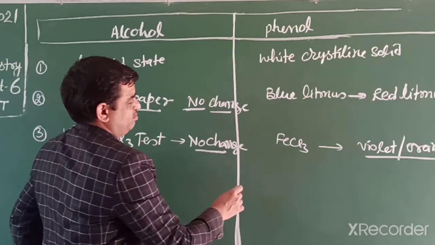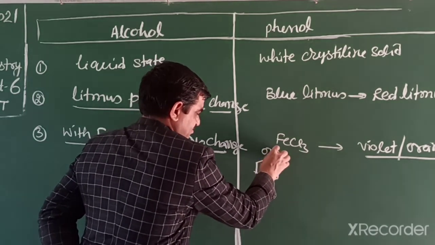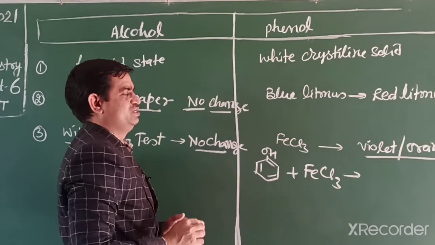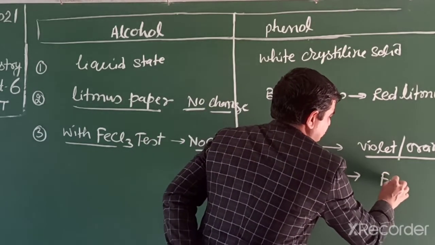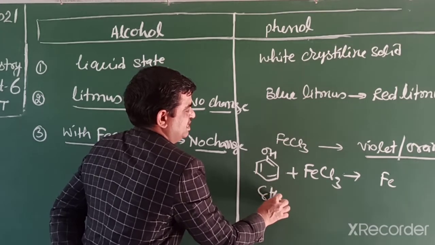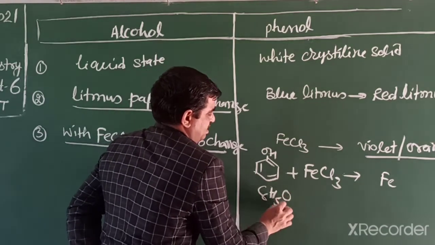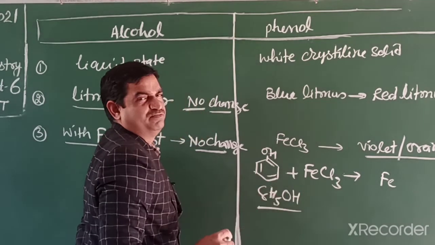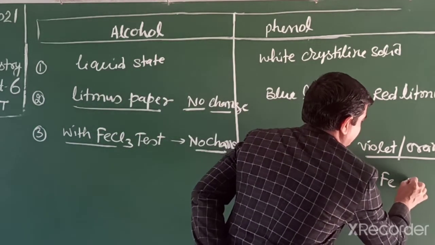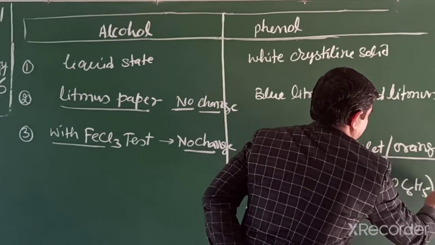So what happens in ferric chloride? When phenol reacts with ferric chloride, it forms an iron coordination compound. We can write phenol in this way, C6H5OH, and when phenol reacts, it forms a phenoxide ion, and its coordination number is 6.